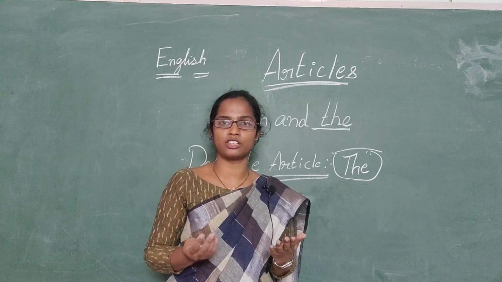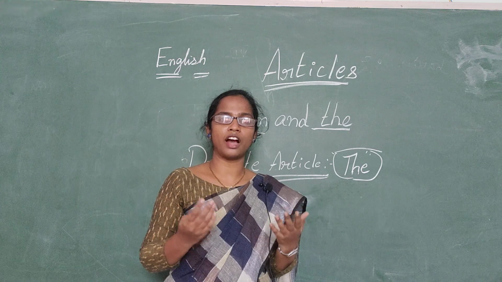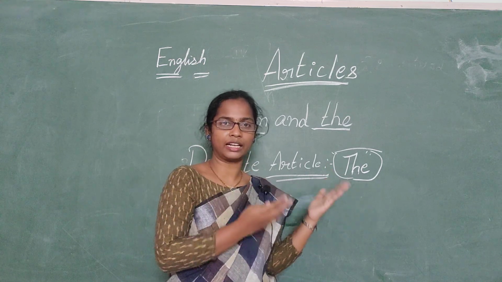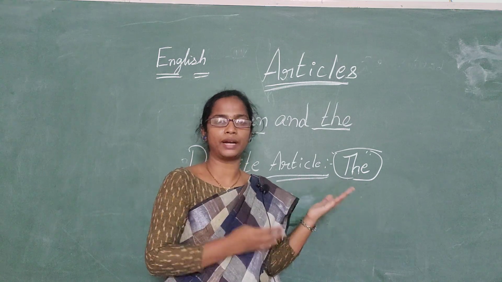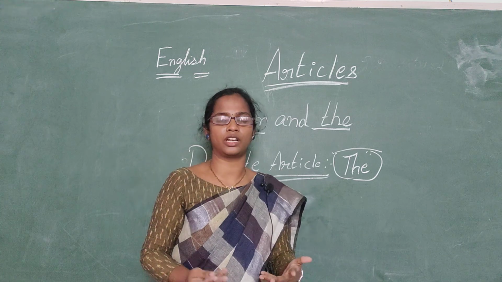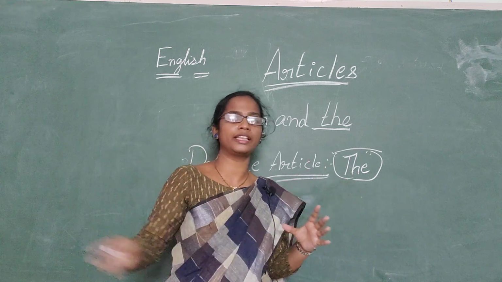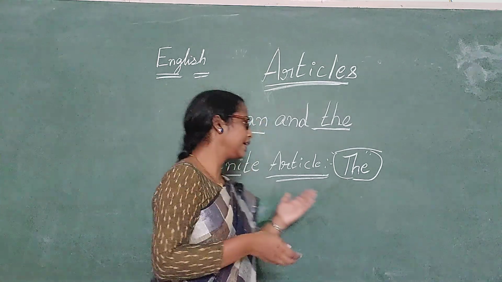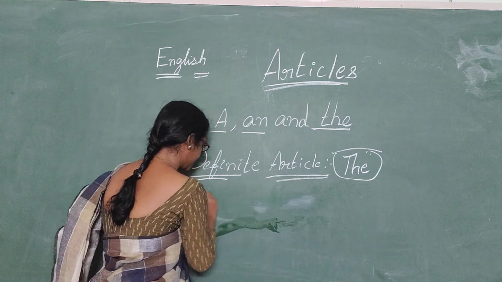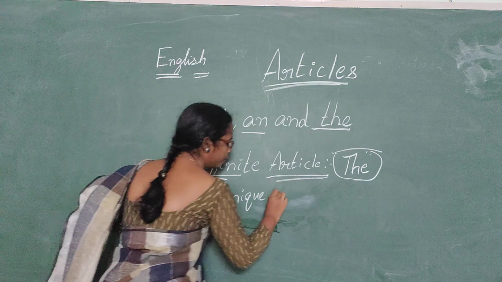Of course, sun is also a noun, right, children? Isn't it the name of a planet? So the word that comes before a noun is nothing but an article, used before words that are unique in nature. They are separate and can't be compared with anything else. So the is used in front of unique words.